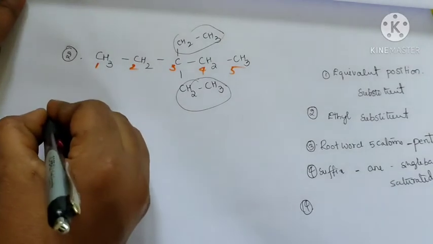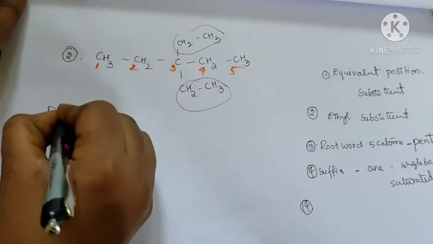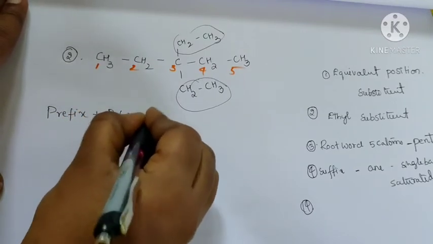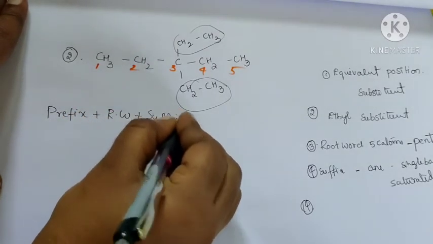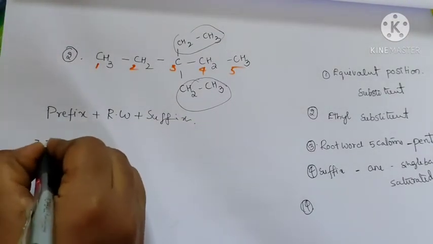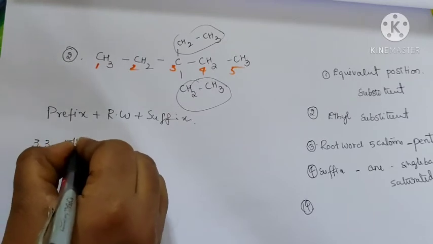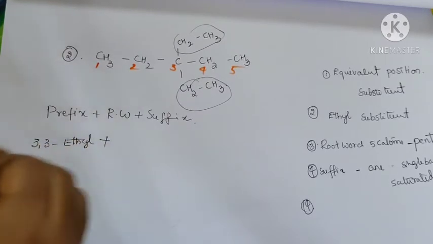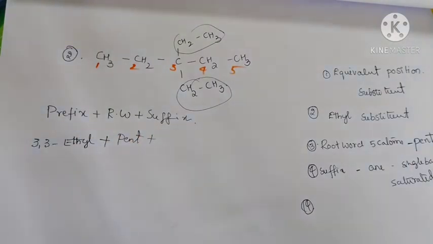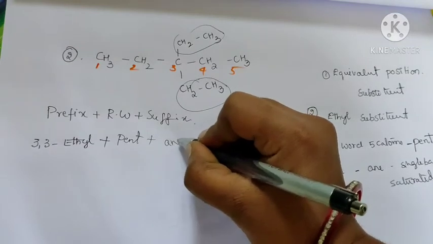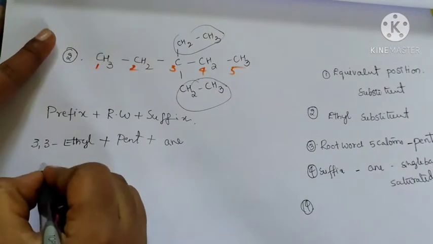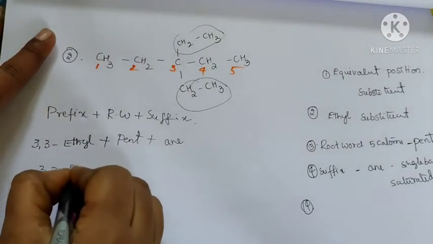The IUPAC name in alkanes is prefix plus root word plus suffix. So 3,3-diethyl pentane is the IUPAC name of this compound.